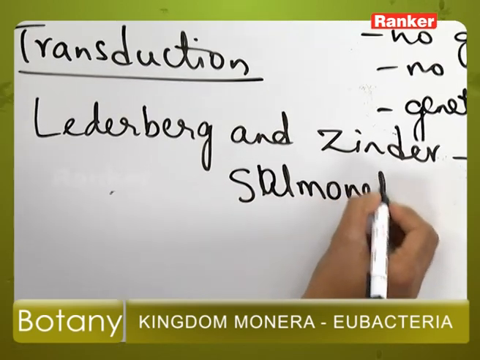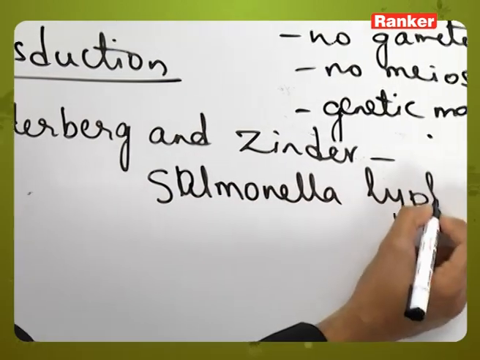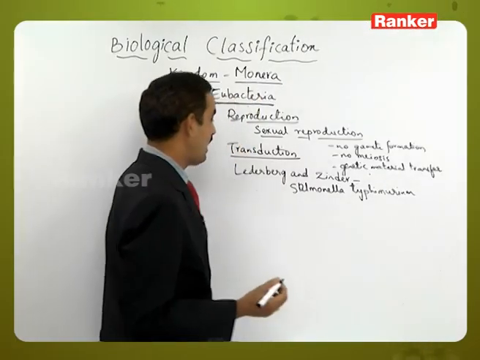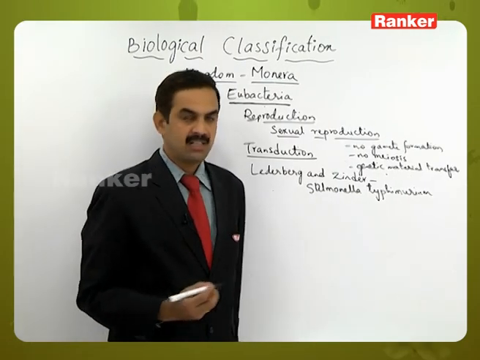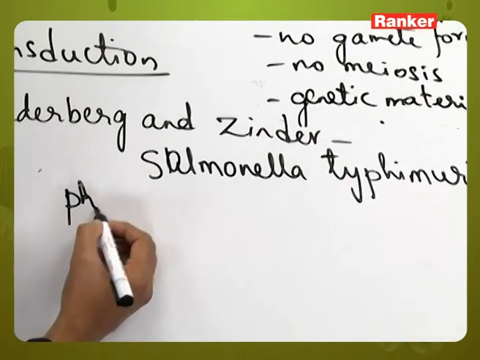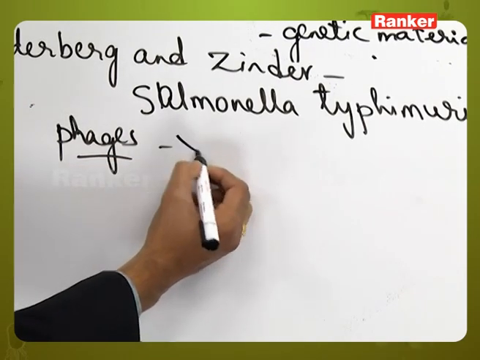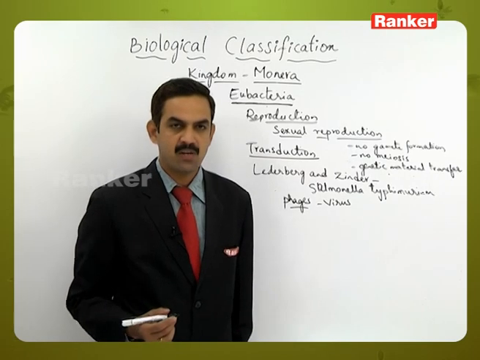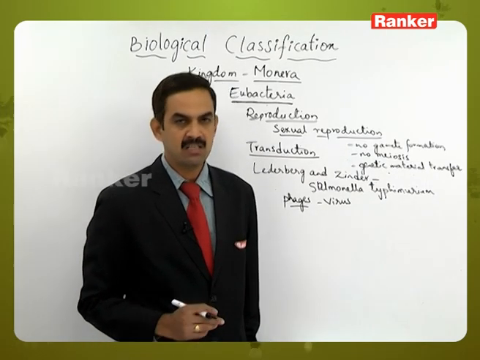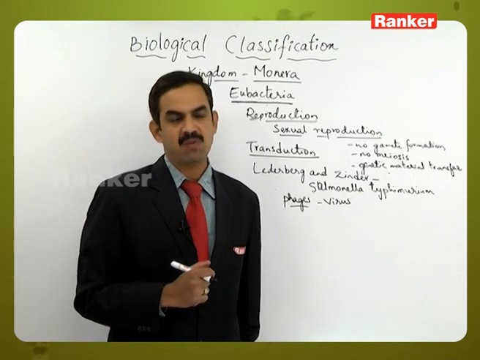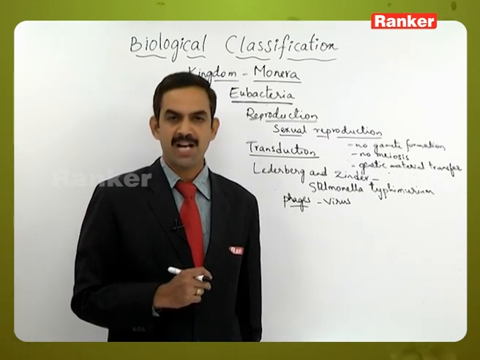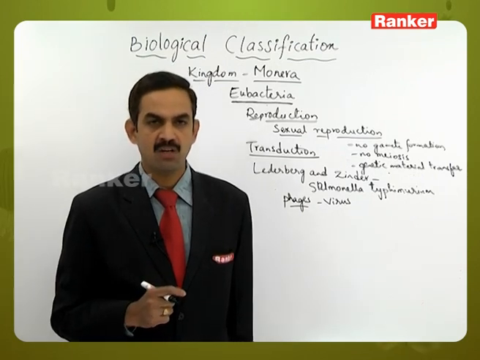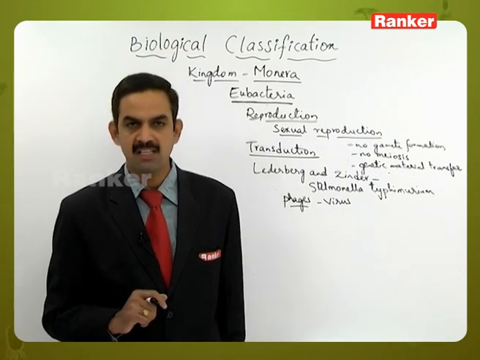Salmonella typhimurium. And here in this process the bacteriophages, phages meaning the virus particles, are helping in the transfer of genetical material from one bacteria to the other bacteria. The viruses which attack the bacteria are called bacteriophages. These bacteriophages will help in the transfer of genetical material from one bacteria to the other bacteria.